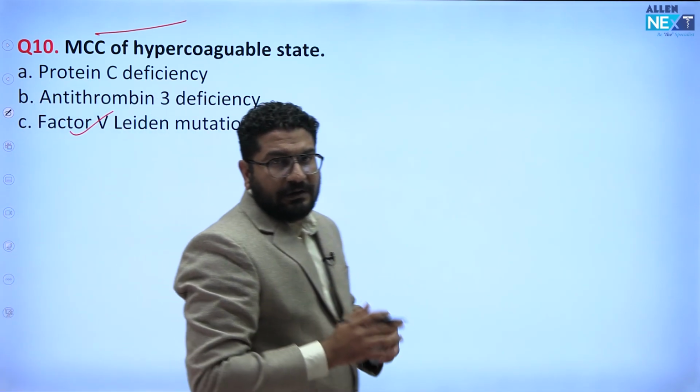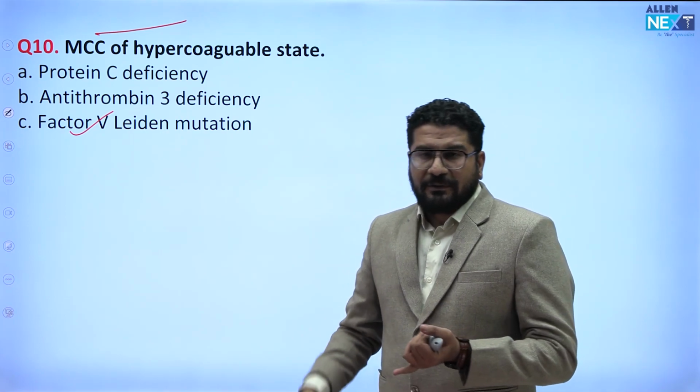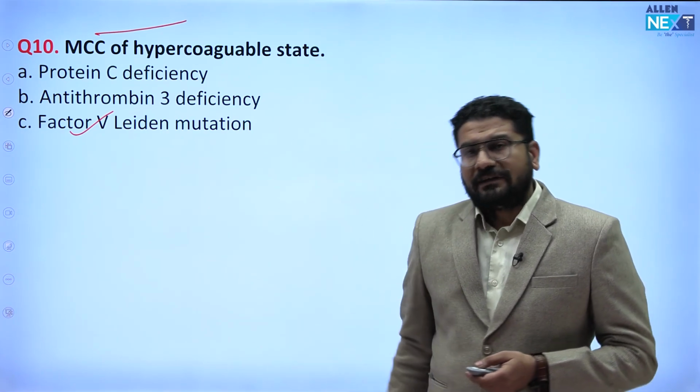Most common overall cause, what we see, you can see hypercoagulable state can occur due to uremia, it can occur because of antiphospholipid antibody syndrome, but inherited cause, that is factor 5 Leiden mutation.